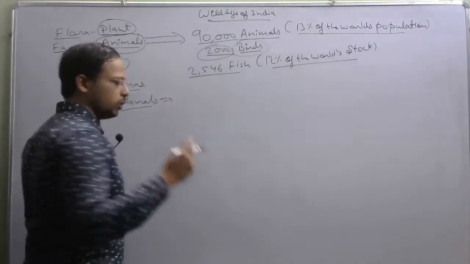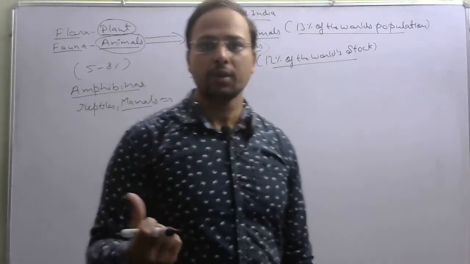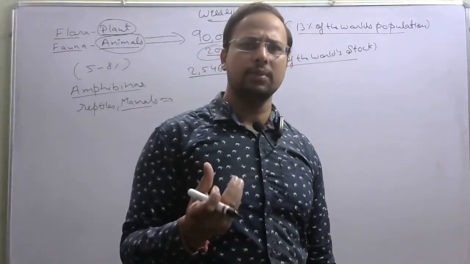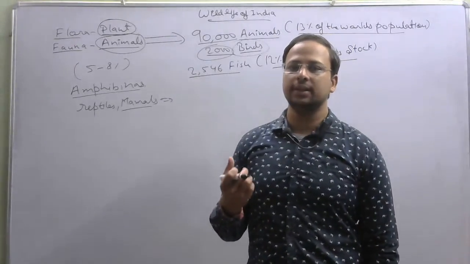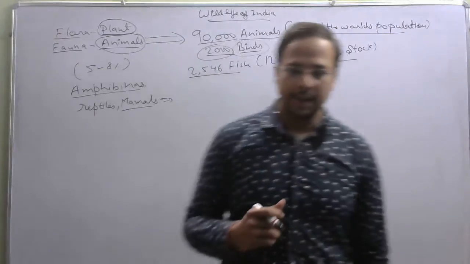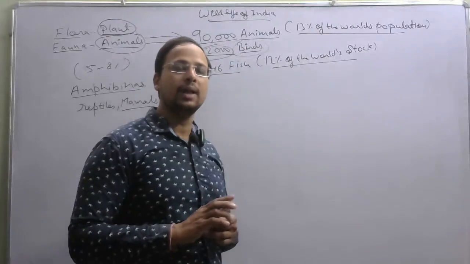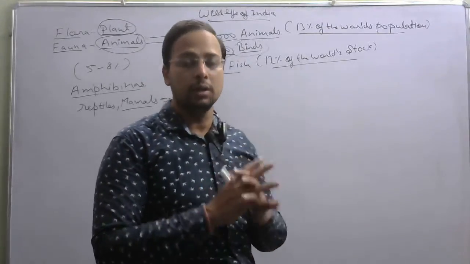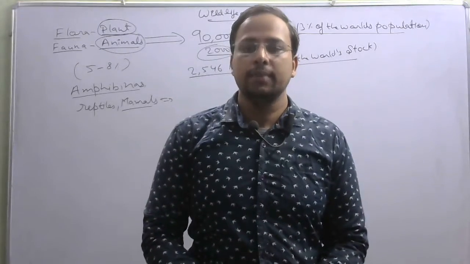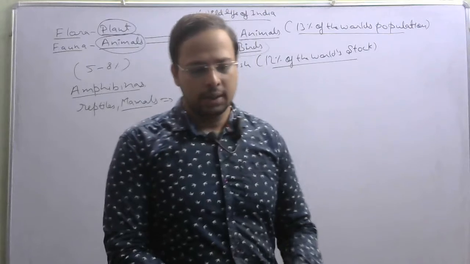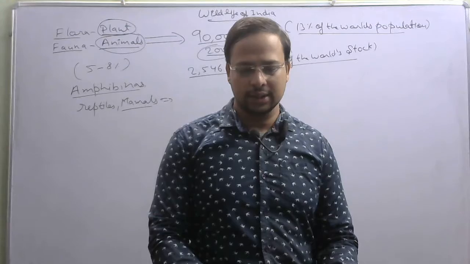Like human beings, we have hair. The cow and all the other animals that you can think of have hair, and they secrete milk from their bodies. The elephants are the most majestic animals among the mammals. Elephant is also a mammal, and you will be amazed to know that even the blue whale, the world's largest animal, is also a mammal. They are found in the hot wet forests of Assam, Karnataka, and Kerala.